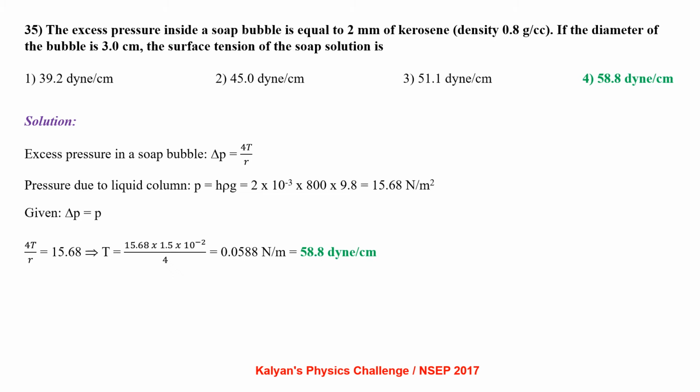Pressure due to liquid column, P equal to h rho g, that is 2 into 10 power minus 3 into 800 into 9.8, which is 15.68 Newton per meter square. Given delta P equal to P, 4T by R equal to 15.68, which gives us the surface tension of the soap solution to be 58.8 dyne per centimeter.